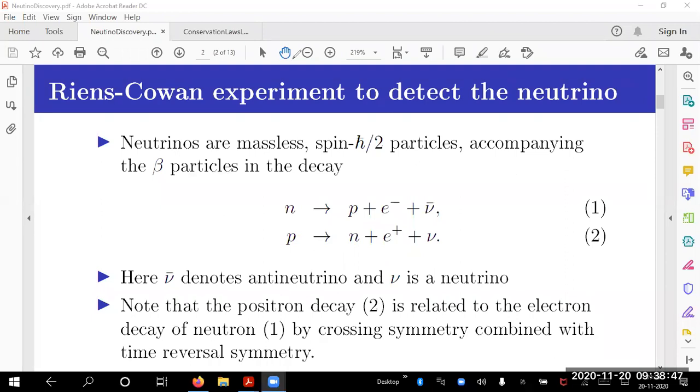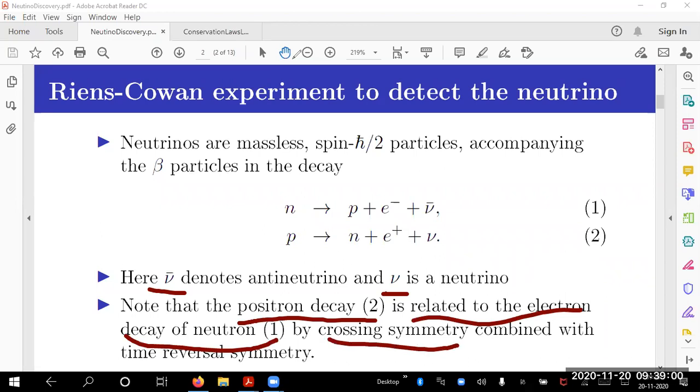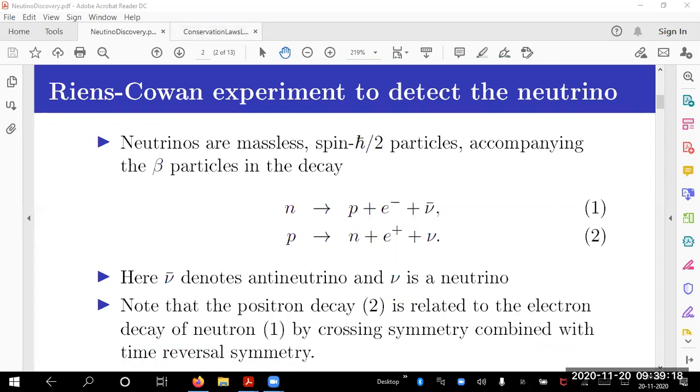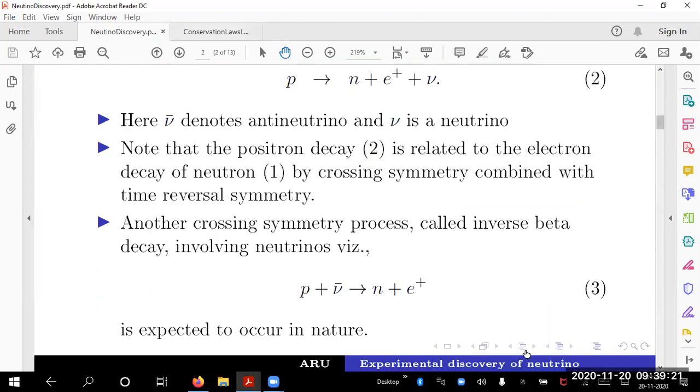So with that, I have to explain this. Nu bar denotes what is called an antineutrino and nu is a neutrino. That is to confirm our notations. And positron decay is related to electron decay by crossing symmetry combined with time reversal symmetry. You should be able to write the crossing symmetry process and then the time reversal process to confirm that if one happens, 2 also happens. That is the kind of relation. With this knowledge of whatever we have done so far, we will now go ahead. This is positron.